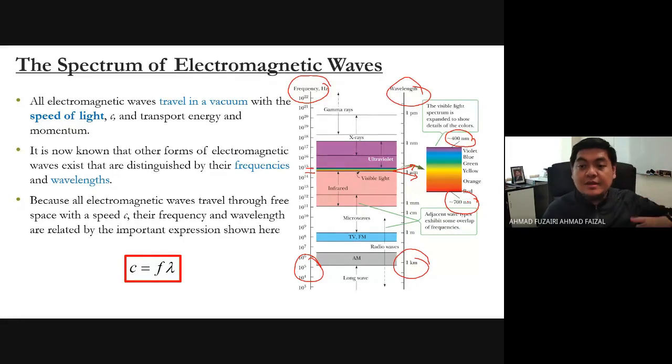What is beyond that? What is before 400 is considered ultraviolet, the UV. We always say UV. What is UV? Ultraviolet is the region where we cannot see.